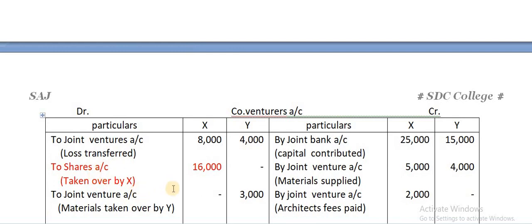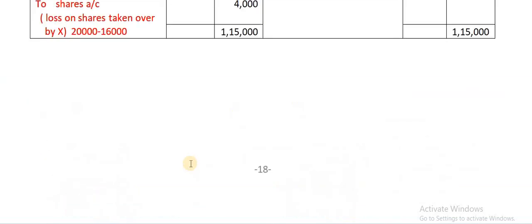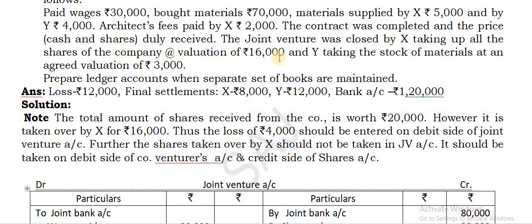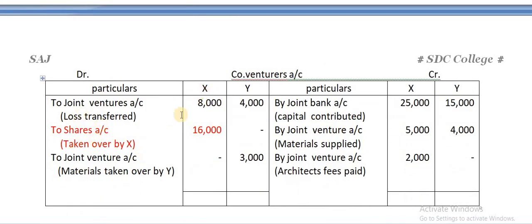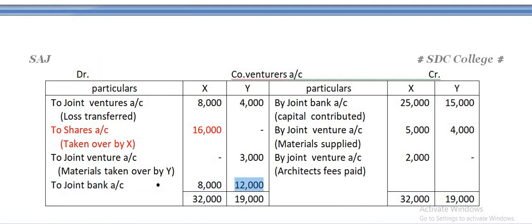And here it is given X has taken over the shares worth rupees 16,000. You can find here X taking up the entire 16,000, so that you take on debit side to X account only, to shares account, only in the column of X. It's the shares taken over by X, 16,000. That's all. Find the totals now. And the difference you are getting to joint bank account, 8,000 and 12,000. Alright. So pause it and you can write down.